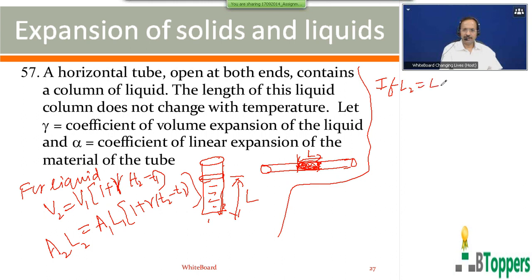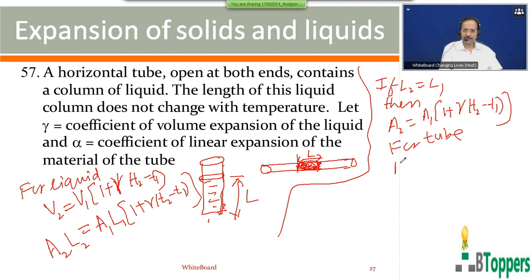So if L2 is equal to L1, then L2 and L1 can be cancelled. You can write A2 equal to A1 times 1 plus gamma real for the liquid into T2 minus T1. But for the tube or solid, you can write the final area of cross section A2 is equal to the initial area of cross section A1 into 1 plus beta into T2 minus T1.